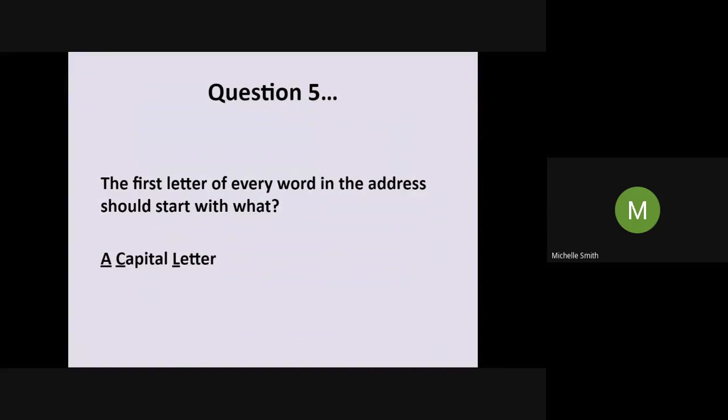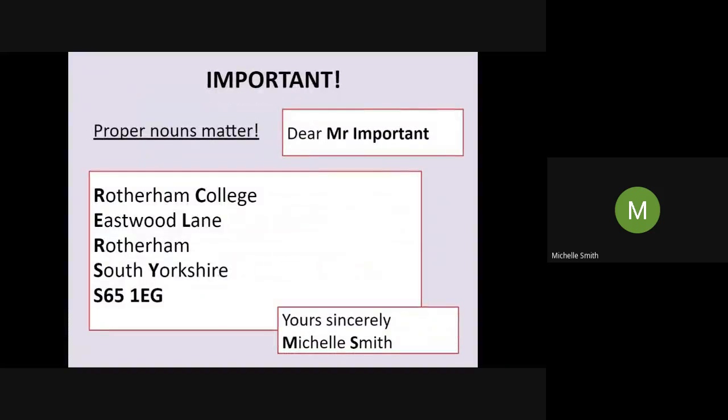Okay, and the correct answer is a capital letter. Of course it is. Now, this is really important, which is why it says important there, because these are what we call proper nouns. Proper nouns are things like people's names, names of places, names of towns and cities and countries and counties, days of the week and months of the year, brands, names of songs, names of movies. Anything that is a name of something, it needs a capital letter.